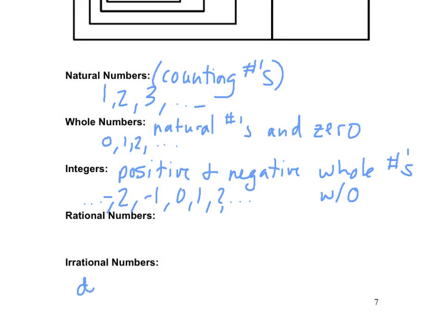Let's put that together. So no fractions. But what's special about those decimals? They can be whole, they can be positive or negative, but that's not the distinction. It said no fractions, so what's special about fractions?